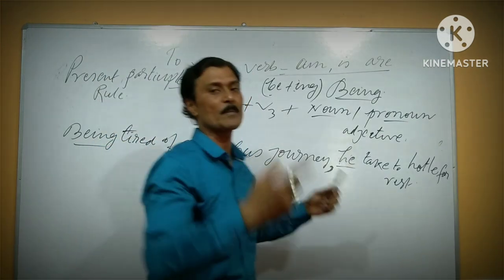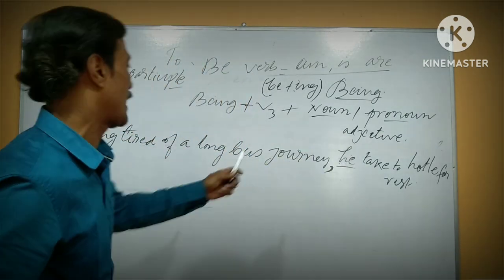It is very essential, otherwise you change the meaning and don't have a perfect participle.